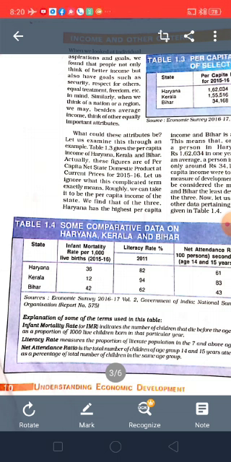The reason is that the government is taking very good care of all these aspects. Means the government is providing good public facilities to the people in Kerala. Now you will ask me the question, what are public facilities? Public facilities means the government provides some facilities to the people for the well-being of the people.